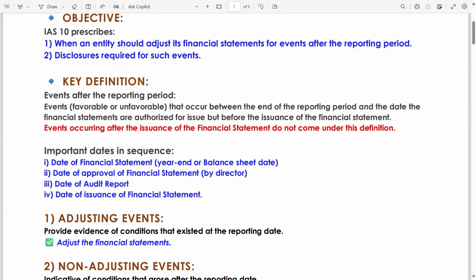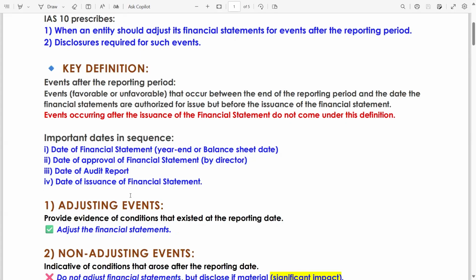Till this date, any event that occurs is an event after reporting period. Date of audit report, date of issuance of financial statement. If any event occurred at this date, means at the date of issuance of financial statement, then it will not be covered under the definition of events after reporting period.